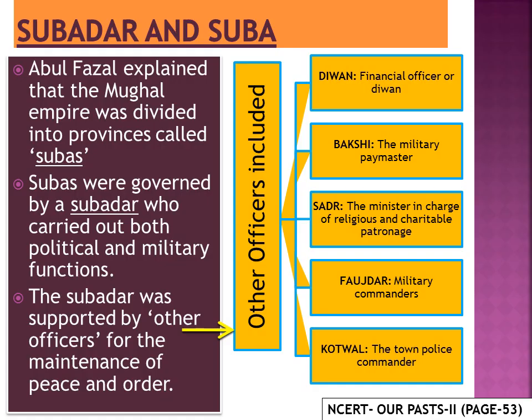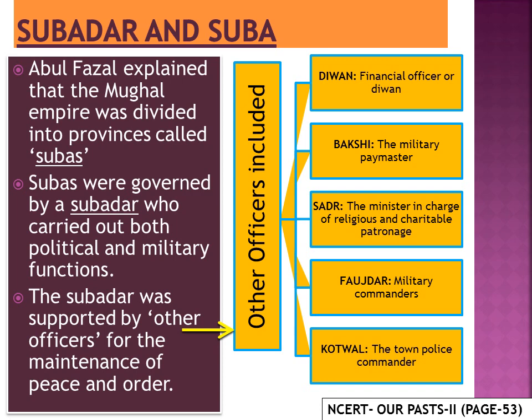Now the next topic is Subedar and Suba. Abul Fazl in his book Akbar Nama explained that the Mughal Empire was divided into various provinces or areas, also known as Subas. Each Suba was governed by a Subedar, also known as a governor. A Subedar lived in his area and maintained law and order in that area. He ruled over it and he maintained military also to support the king.